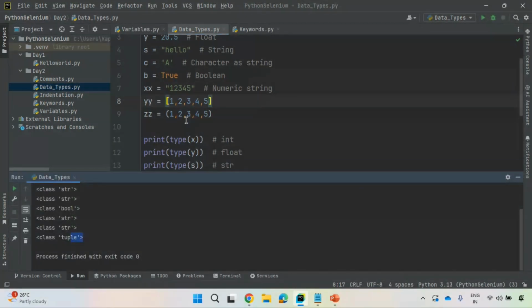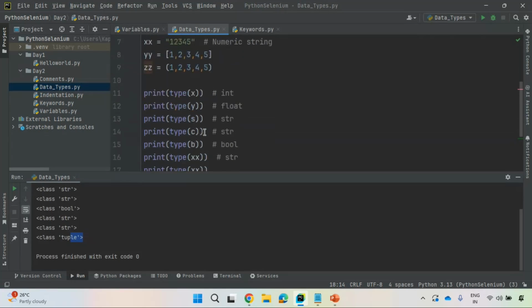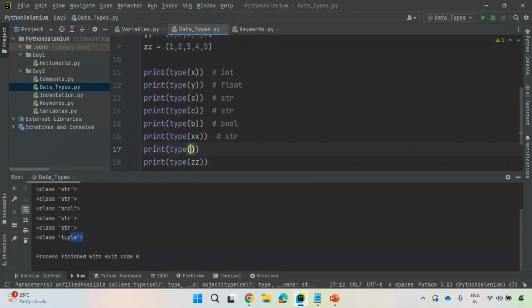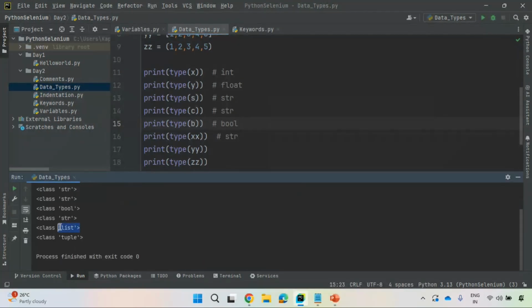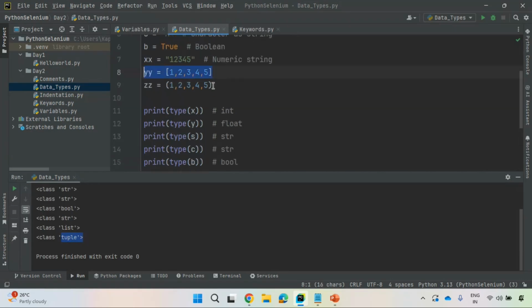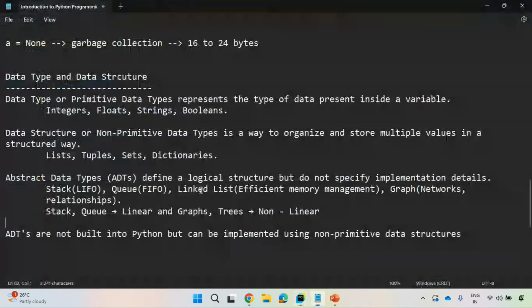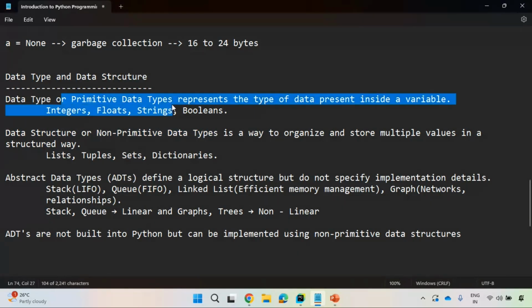Observe here, class list, class tuple. So these are list and tuple data structures. Data structure is different, data type is different. Again, I am reminding you. Data structure is simply non-primitive data types. Data type is primitive data types. Very good.